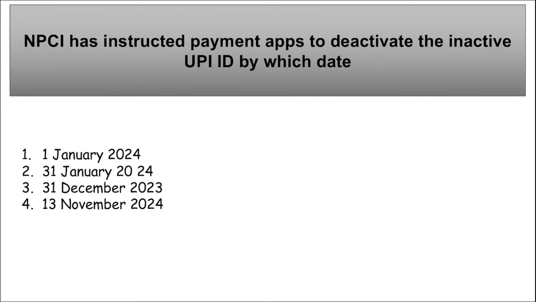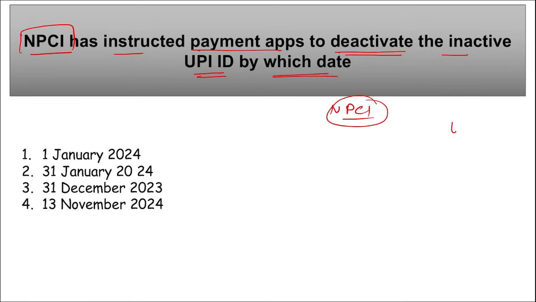Next is NPCI, National Payments Corporation of India. They have instructed payment applications to deactivate inactive UPI IDs by which date? We know that UPI was launched by NPCI, right? And there are multiple UPI IDs which are not in use, so all such UPI IDs will now be deactivated by the step taken by NPCI. All the payment apps will be deactivating the UPI IDs that are not in use right now.